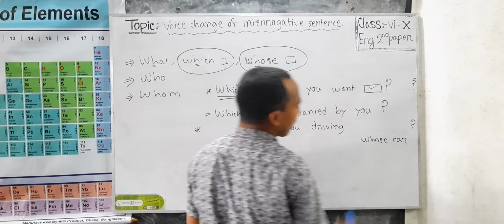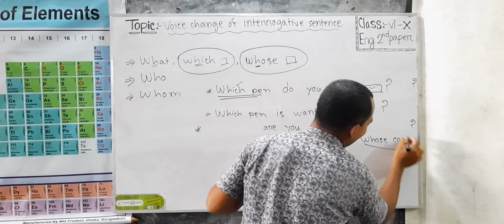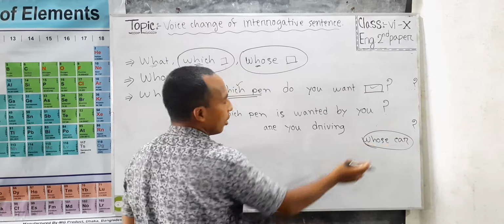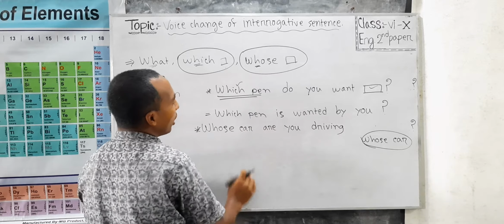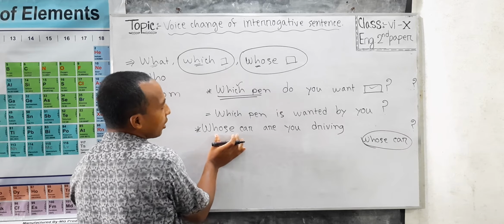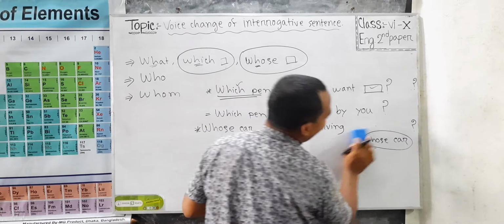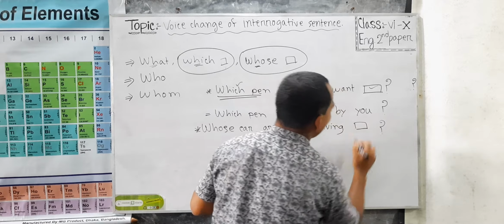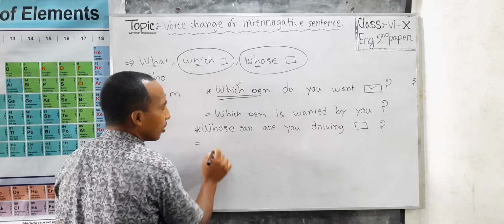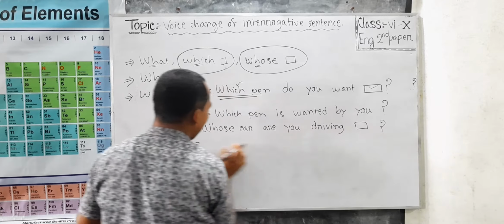If I expound Ripon's car, then we should use whose car in place of object. As it is a WH word, we should use it at the beginning of the sentence. Whose car? We are using it at the beginning of the sentence, but we should remember that this is the object of the sentence. As it is the object of the sentence, we should take it as subject.